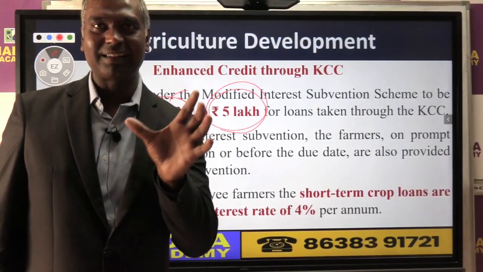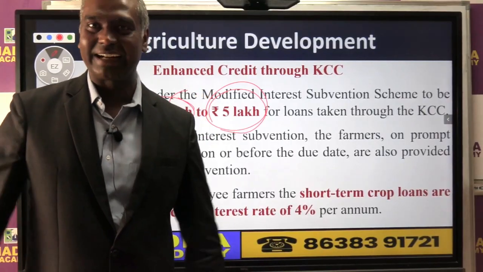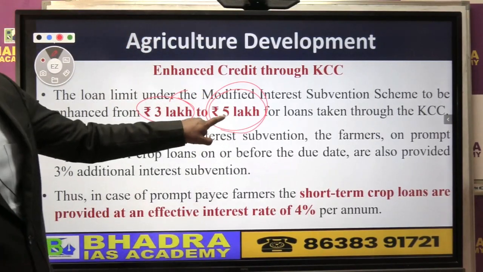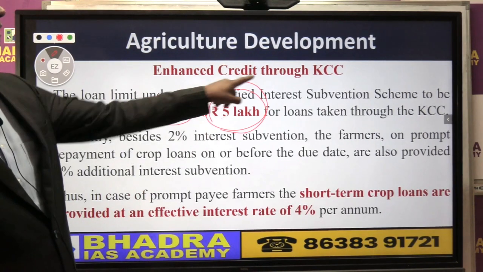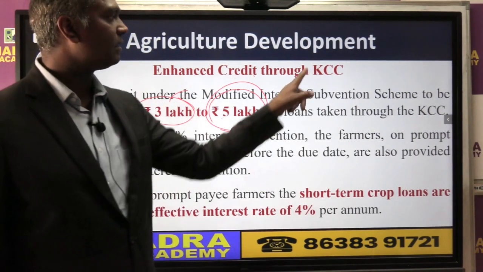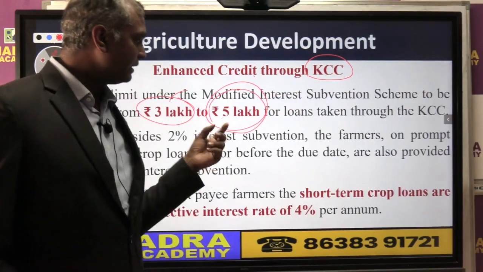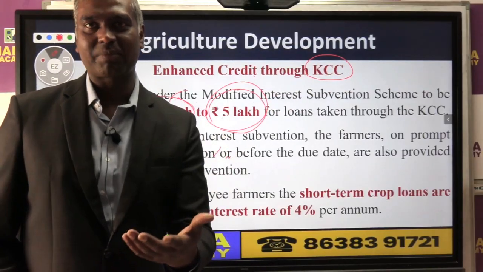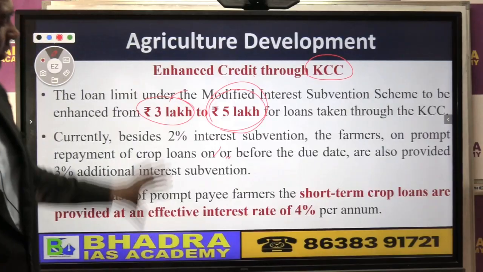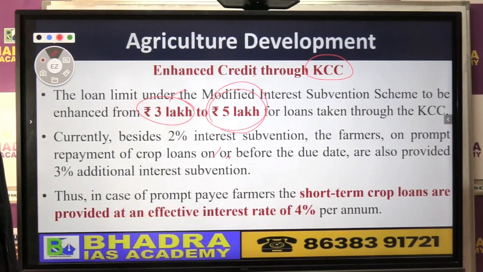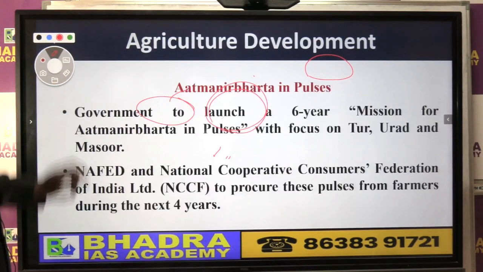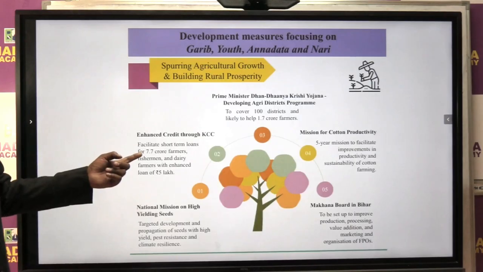That means the annadata, one pillar of our 4 categories of people. So they have increased the limit for taking a loan under the Kisan Credit Card to 5 lakh. This question can come in prelims, right? Therefore I gave a little extra information on that. Okay, right? So that is the Kisan Credit Card.